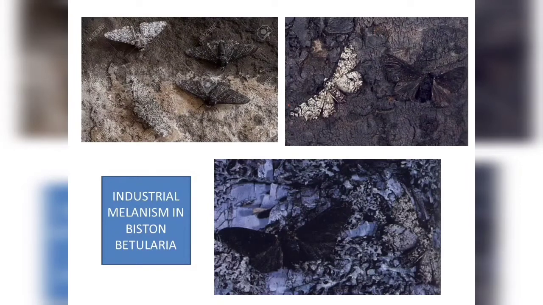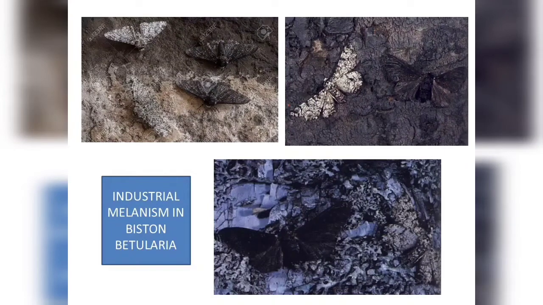Now, with the advancement of the Industrial Revolution in Great Britain, in the next 40 years, with the development of industries, what happened was a production of a lot of soot. So now the background was mostly black in color because of the soot. Now those few black moths which were left behind were never preyed upon because they could easily camouflage against the dark background and the birds could not spot them out.